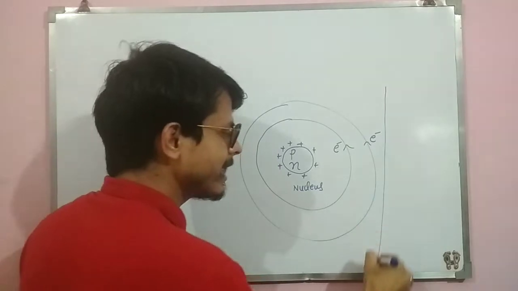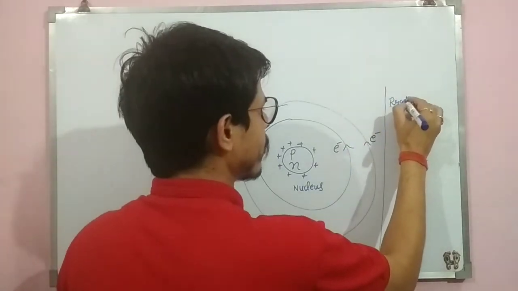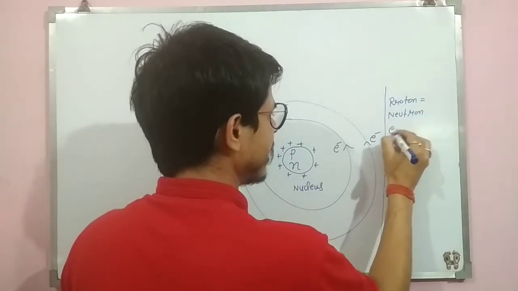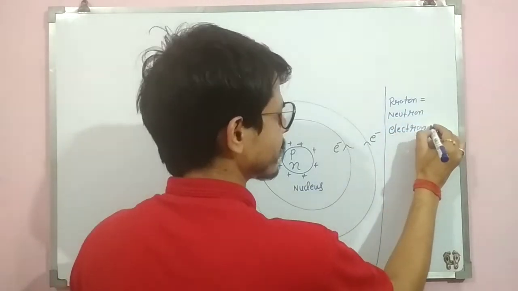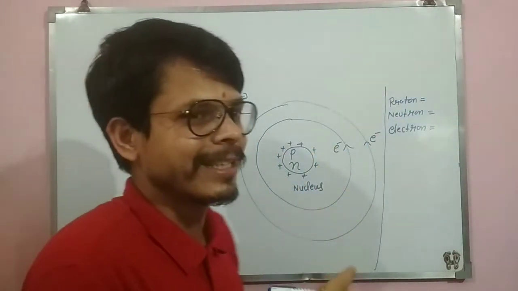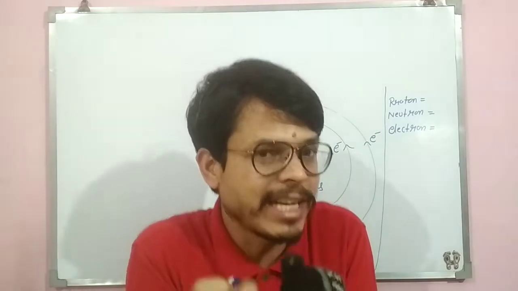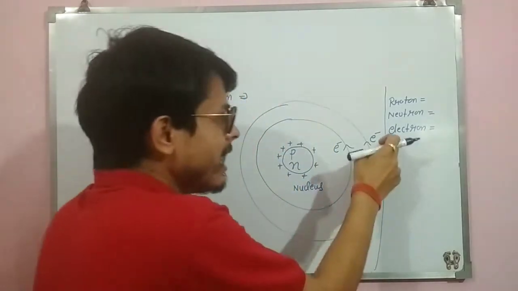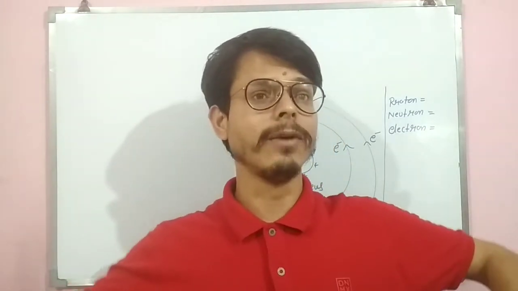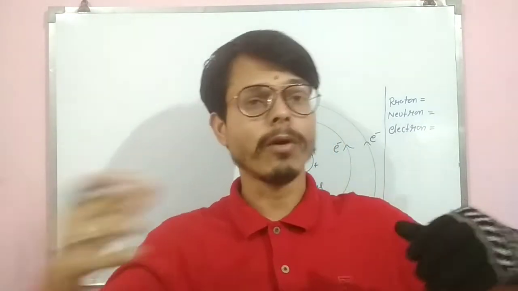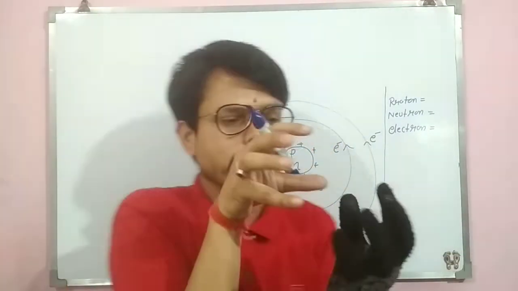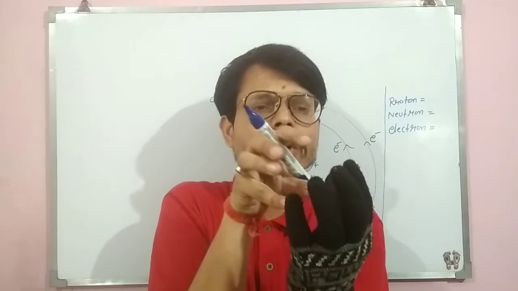So how many particles are there? Three. Number first proton, number second neutron, number third electron. Yes or no? Neutron and proton are inside the nucleus. वो कहाँ बैठे हुए हैं? Inside the nucleus. And electrons are revolving around the nucleus. They are revolving like planets. And proton and neutron are situated inside the nucleus.